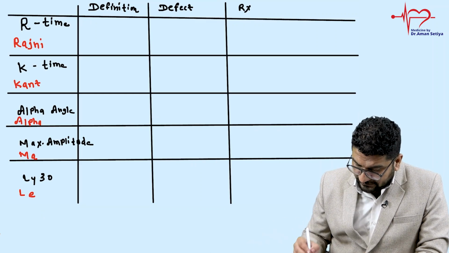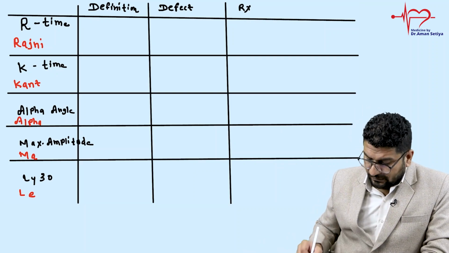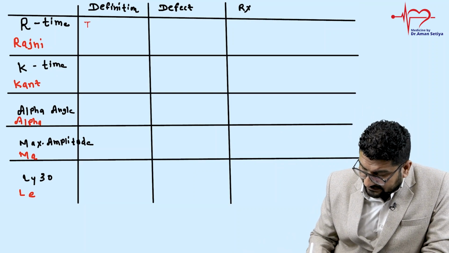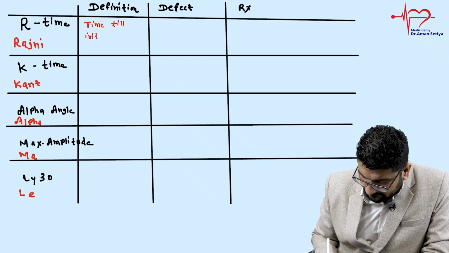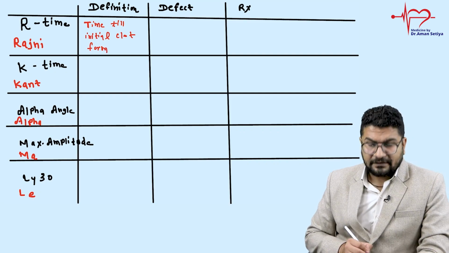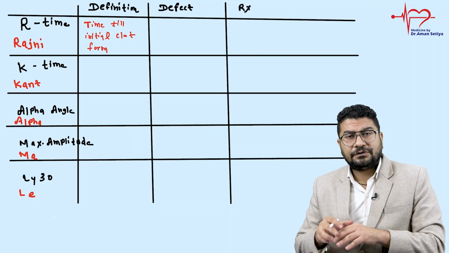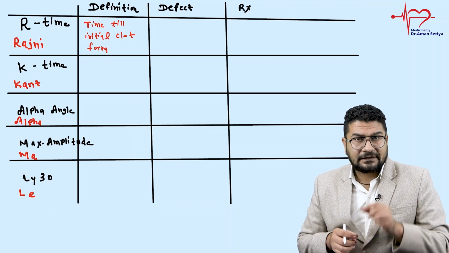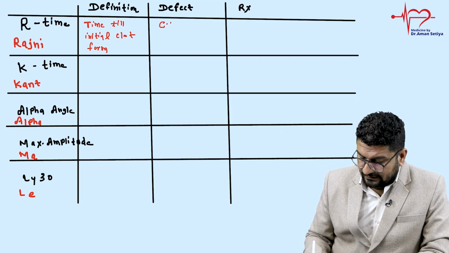What is the definition of reaction time? Understand this. It is the time till initial clot formation. It is when the fibrin clot is formed, and it is formed due to clotting factors. So this time will be defective whenever there is a clotting factor deficiency. I have written it in short.